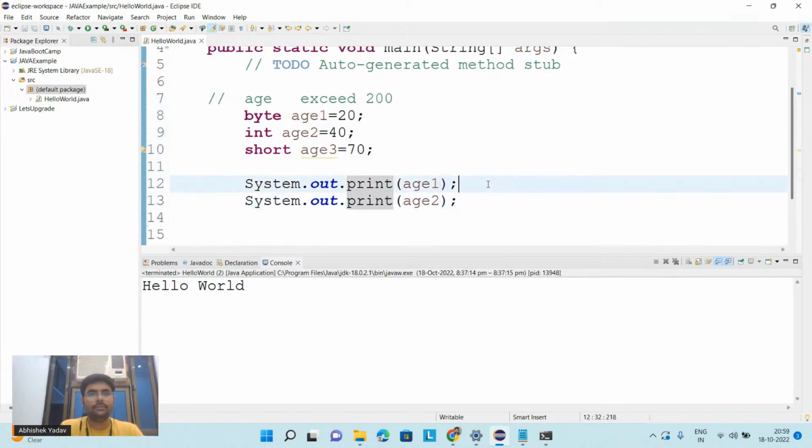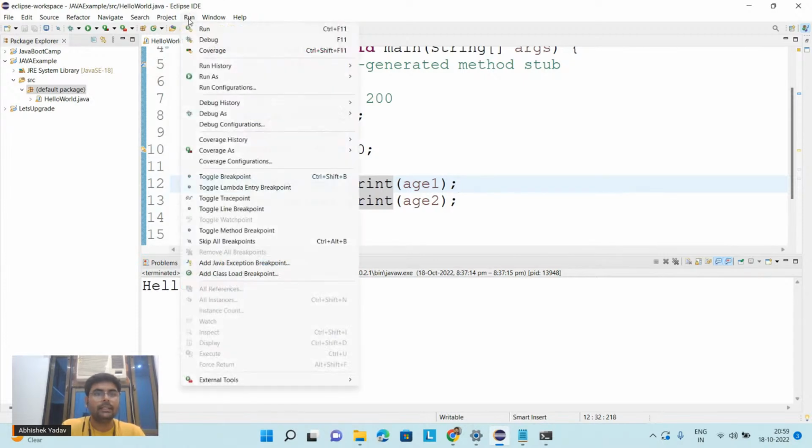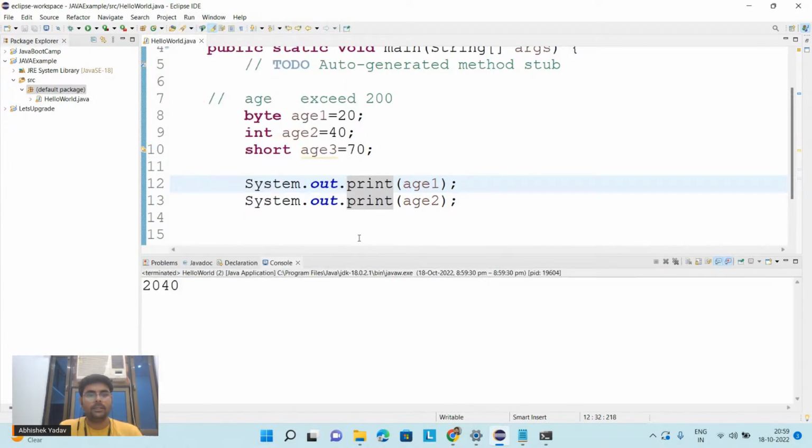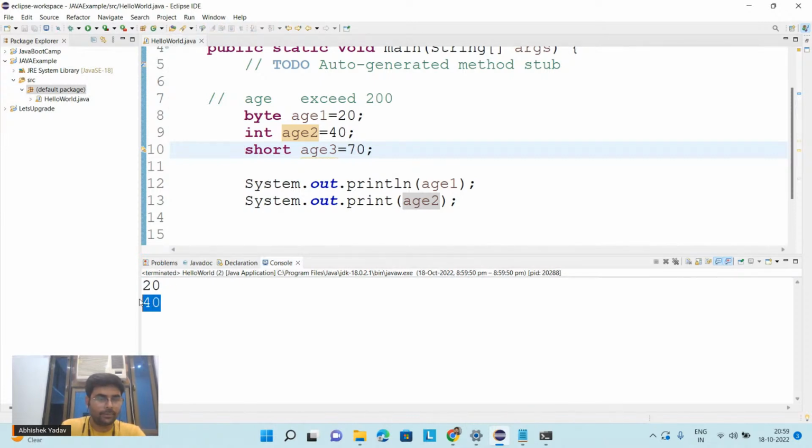Let's save the program and hit the run button. Here you can see I'm getting the output, 20 and 40, on the same line. The moment I write println here, what will happen? First age1 will be printed, after that the line will break and I will get age2. Let's run the program again. Here you can see I'm getting the ages 20 and 40.